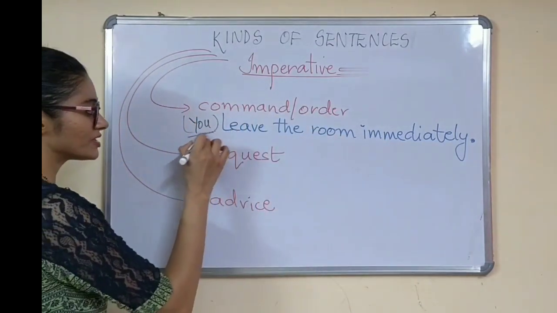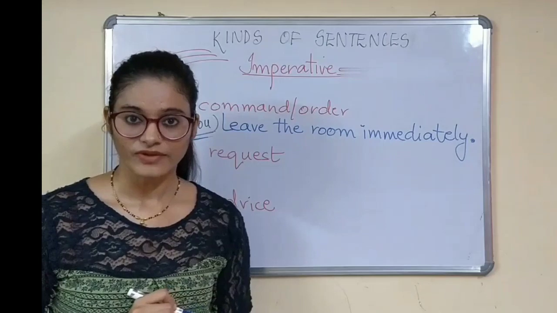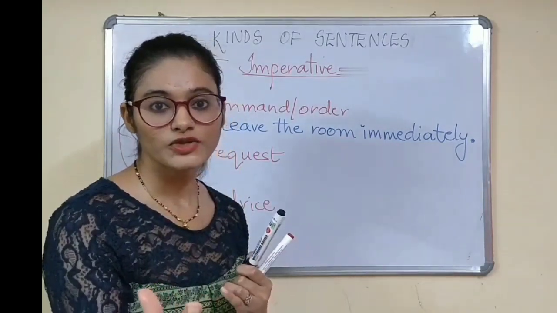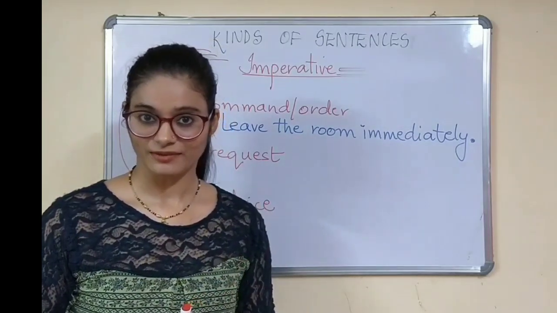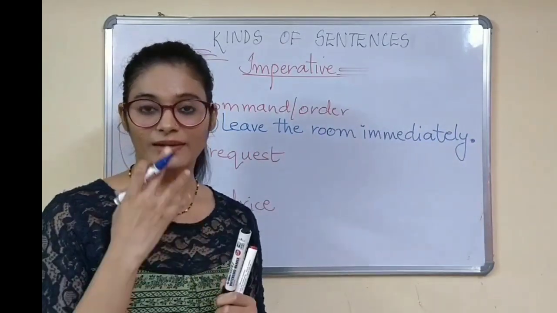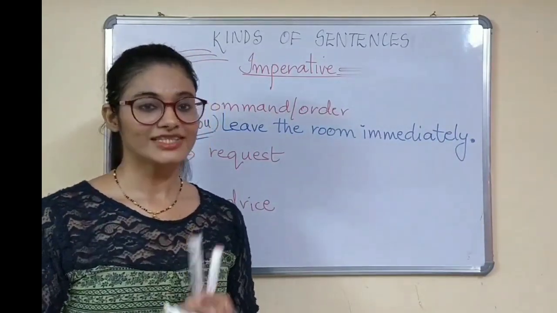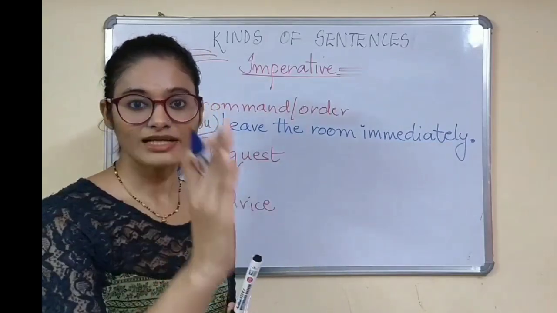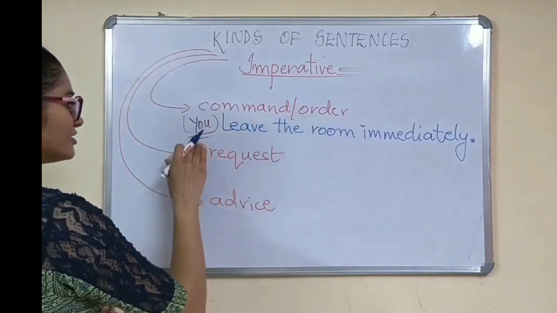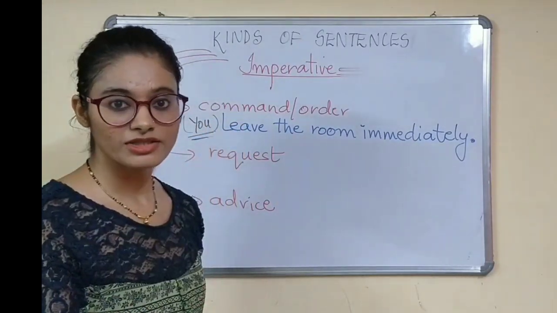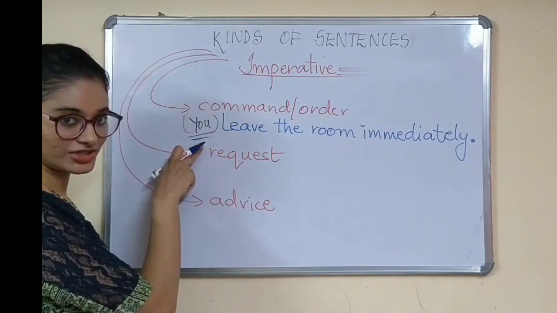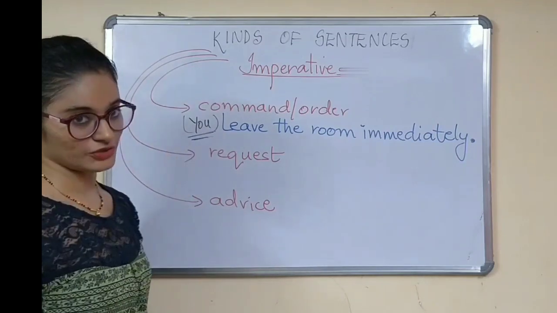Why do we not use the subject you while speaking the imperative sentences? The reason is that here you are directly speaking to the person whom you want to speak to. So the one whom you are saying, "Leave the room immediately," okay, I am directly talking to that person. If I say, "Bring me a glass of water," then I am directly telling that particular person to bring me a glass of water. So it is understood that I am talking to you, I am ordering you. So you is hidden. I am again repeating, the subject is hidden here, but it is understood.